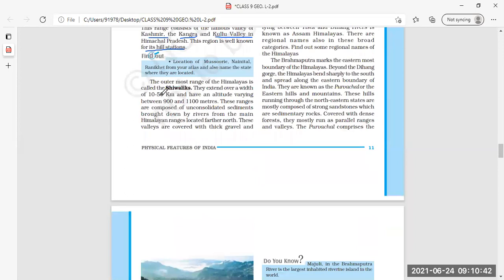Next is the outermost range of Himalaya, called Shivaliks. This is the third one.